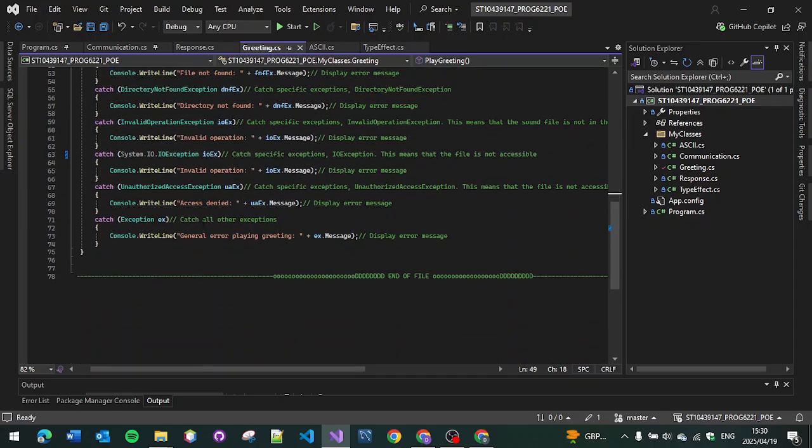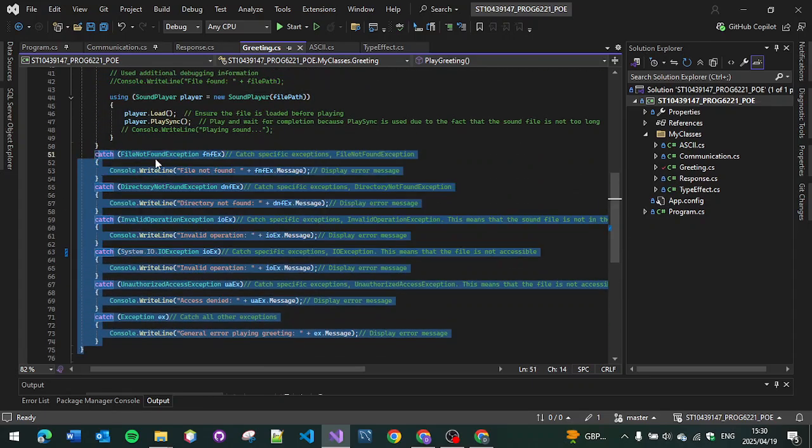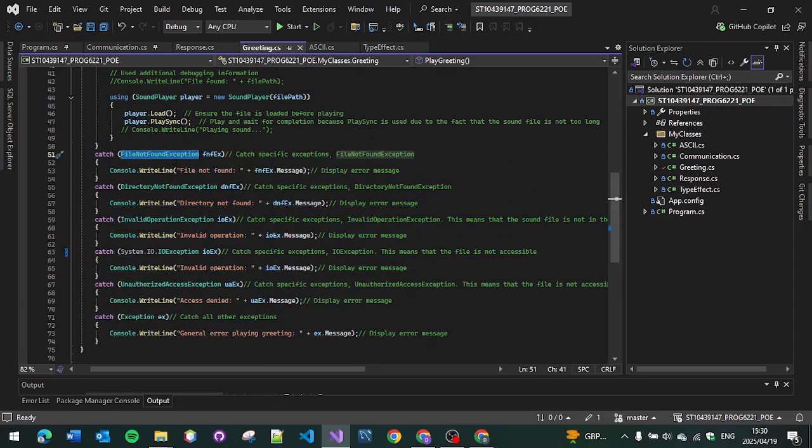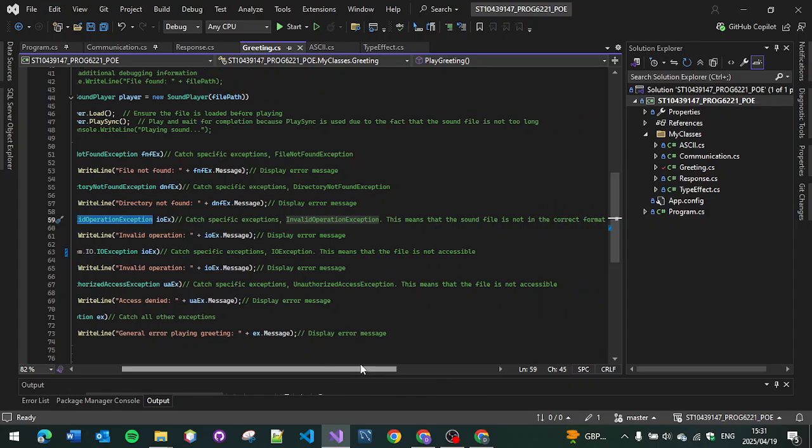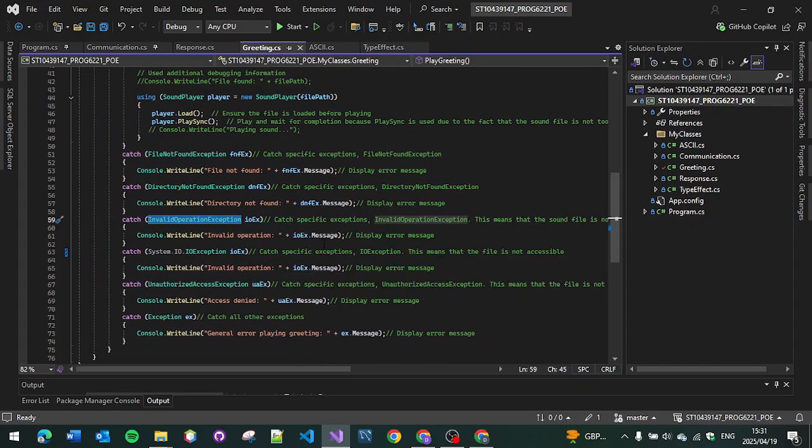So these are all the exceptions that I used. File not found, it cannot be found. Directory not found, it's not in the application directory. Essentially they don't know where it is. Invalid operation, the file is not in the correct format, the file is not accessible for this one. Unauthorized access, it is not accessible, I'm not allowed to access it at all. And then if these all don't apply, it gives me a general error message.